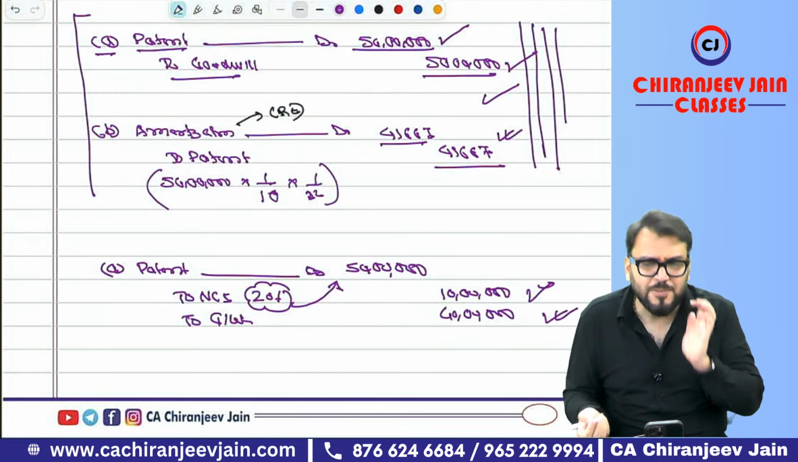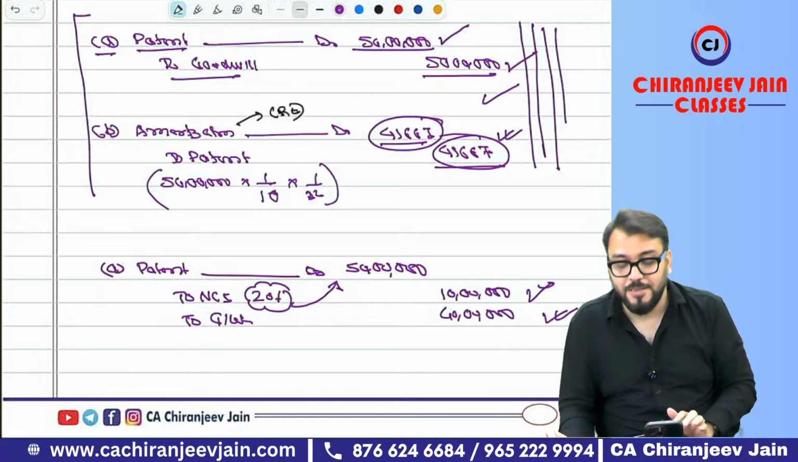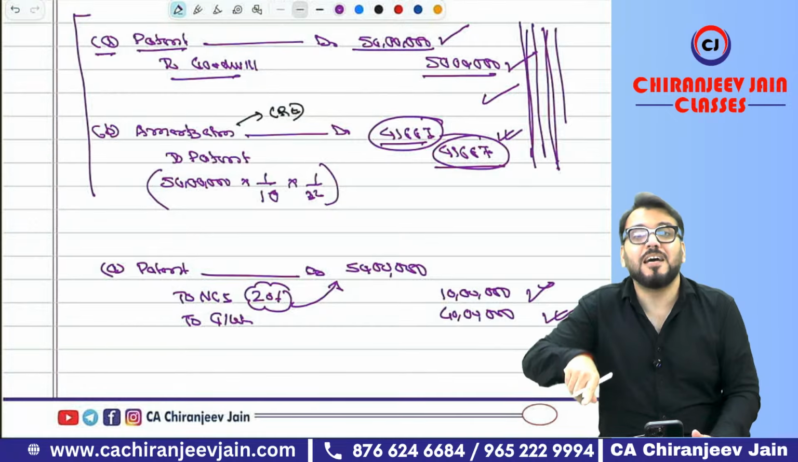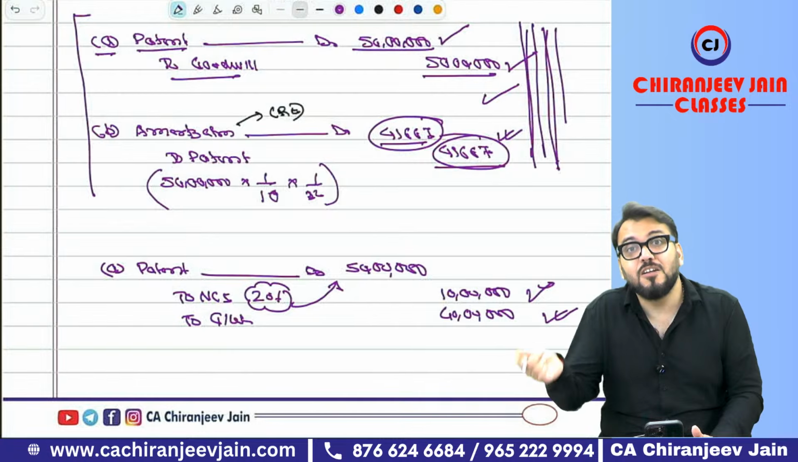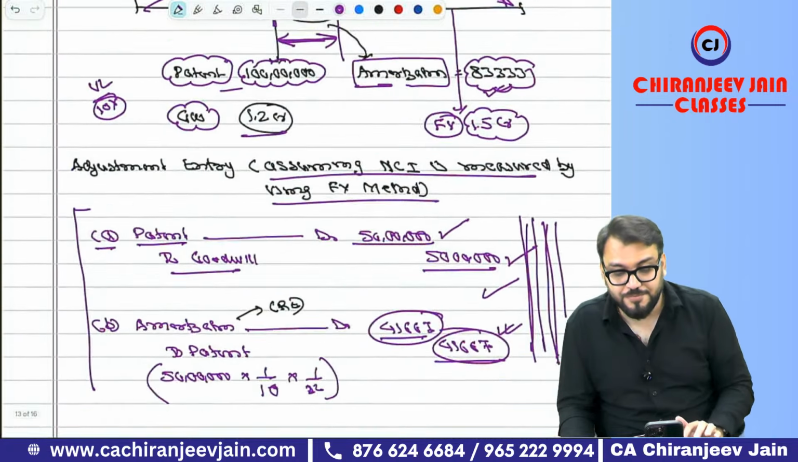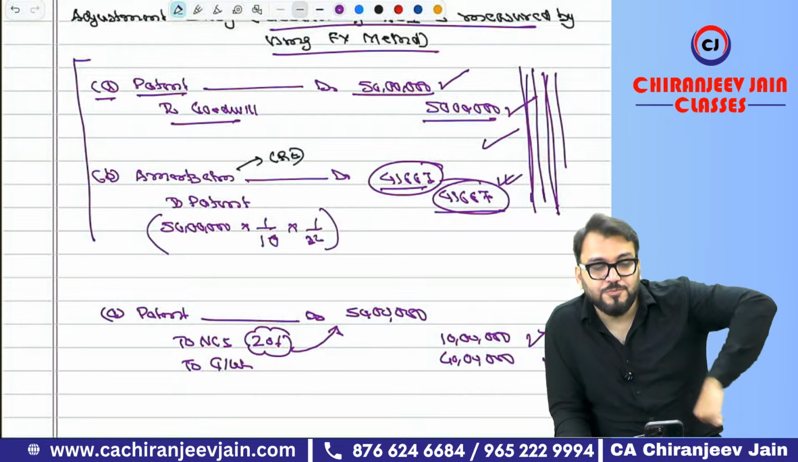Then the second journal entry will remain the same because amortization to patent will be 41,667. Correct. So this will be restated in previous year figure of current year financial statement. Current year means this year. Okay, sir. Have you understood this point?